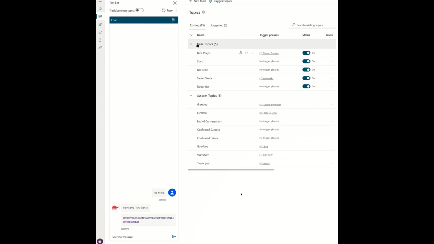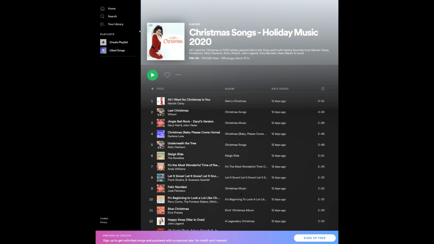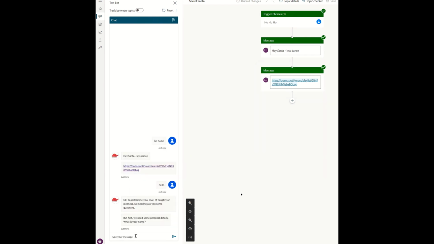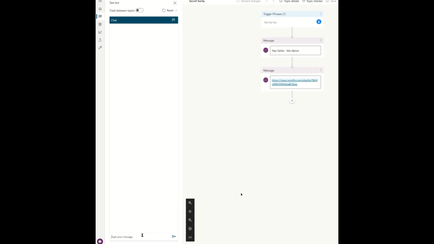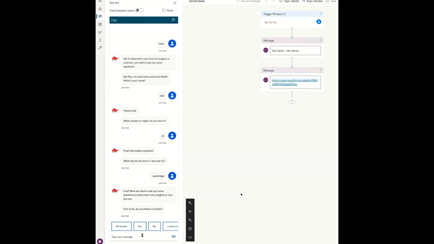So we won't actually see it in that canvas on start, but if we reset the bot and then we start again, if we were to put ho ho ho at any time, we would get the Secret Santa message, the Secret Santa topic. Even to the degree, I'll just show you that that worked, even to the degree that it could be mid-question. So you should, and I haven't in this one, you should handle what happens after the end of that statement. So you would put some nice stuff on the end. In this one, if I just carry on through the normal thread, so if we start with hello, and we're mid-question, right?